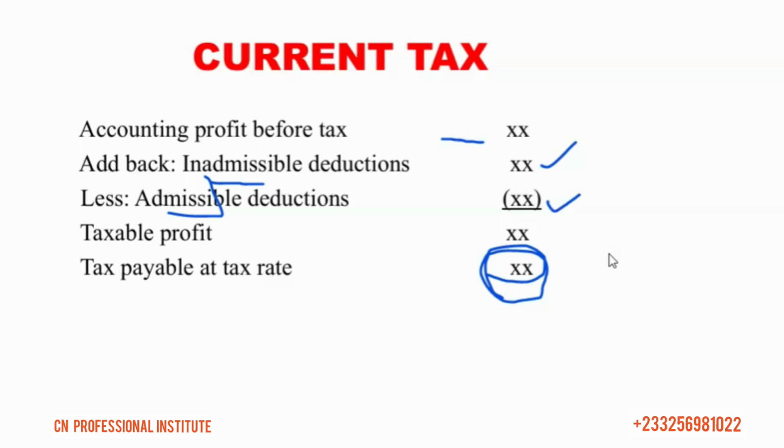Every country has its own tax laws, right? So the standard leaves it open for every country to determine which items are deductible and which are not deductible. So the standard IAS 12 did not list items that are deductible and those that are not, right? Because every country has its own tax laws and its tax system. So an expense that might be deductible here might not be deductible elsewhere. So to get which are deductible and not, which are taxable, here in Ghana we have to refer to our tax laws, right?